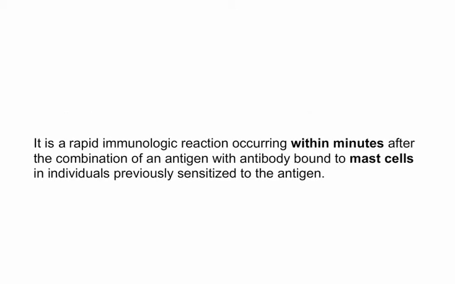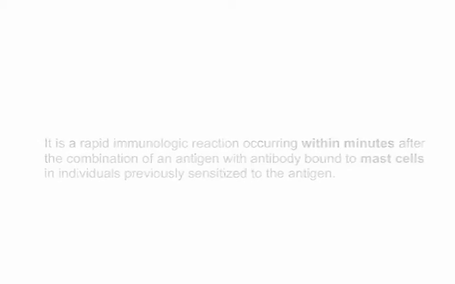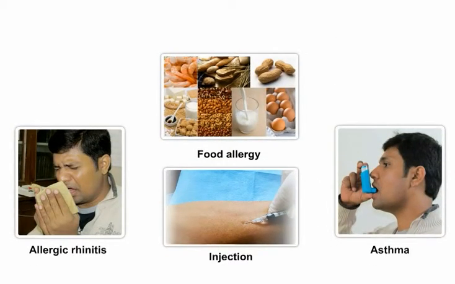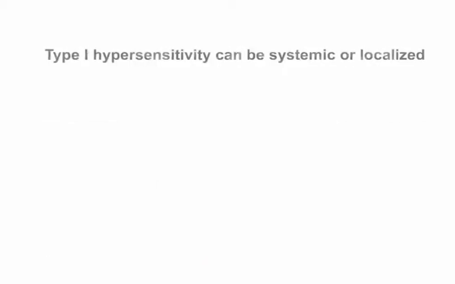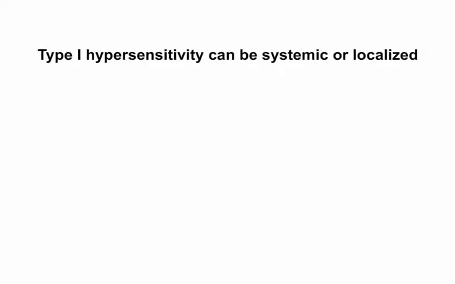Type 1 hypersensitivity is a rapid immunological reaction which occurs within minutes after exposure to the antigen. That is, the combination of the challenging antigen with preformed antibody, which is found usually bound to the surface of mast cells in individuals who have been previously sensitized. This type of reaction is also called an allergy, and the antigens that evoke this response are called allergens. These allergens may reach the body through food or as airborne particles. They may be viruses.